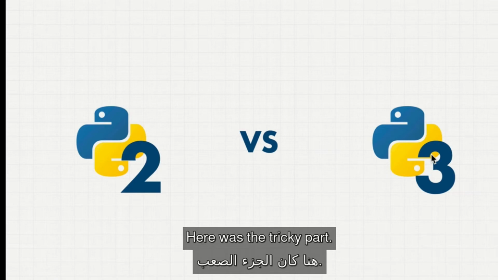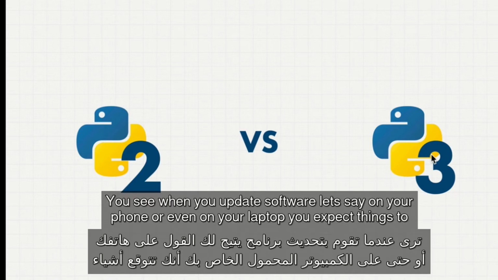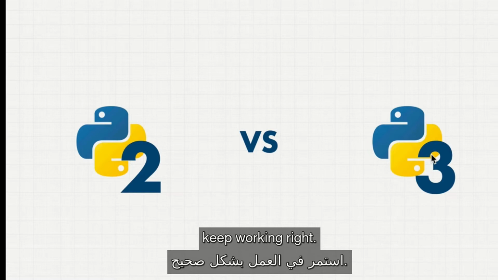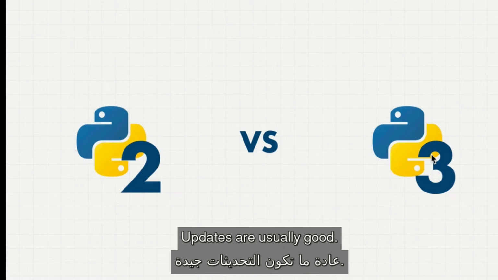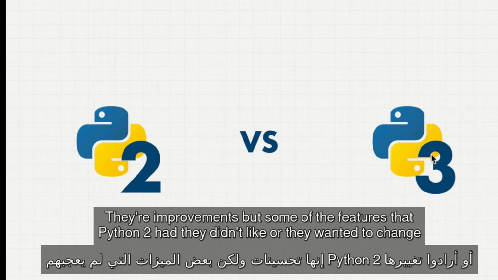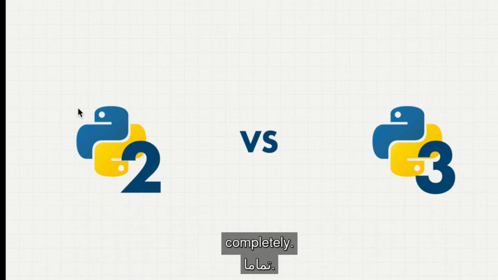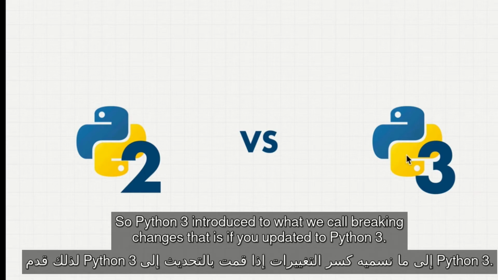Here was the tricky part. You see, when you update software, let's say on your phone or even on your laptop, you expect things to keep working, right? Updates are usually good, they're improvements. But some of the features that Python 2 had, they didn't like, or they wanted to change completely. So Python 3 introduced what we call breaking changes.